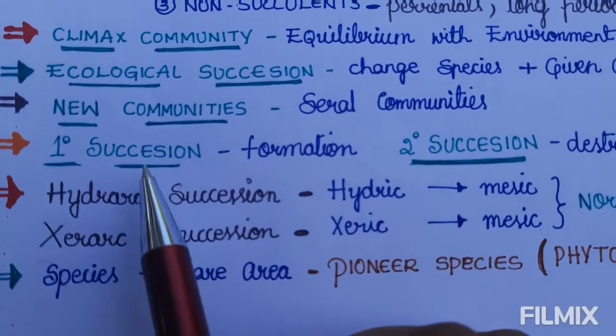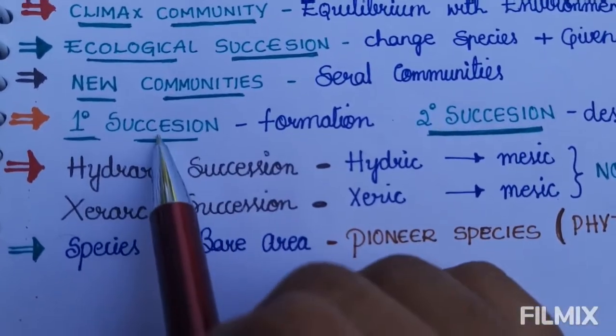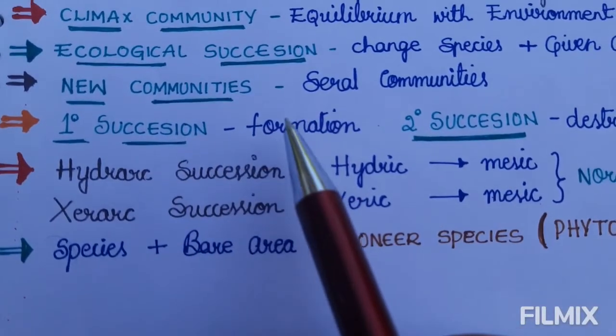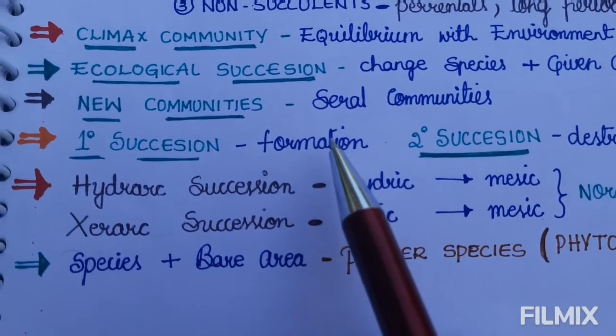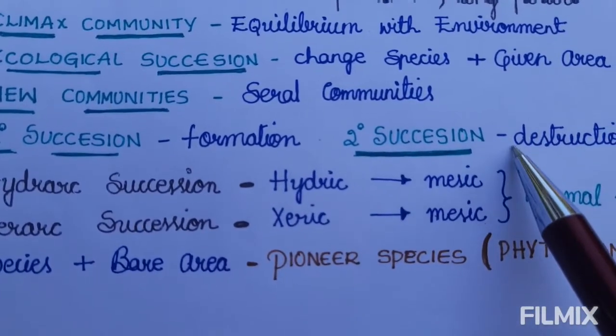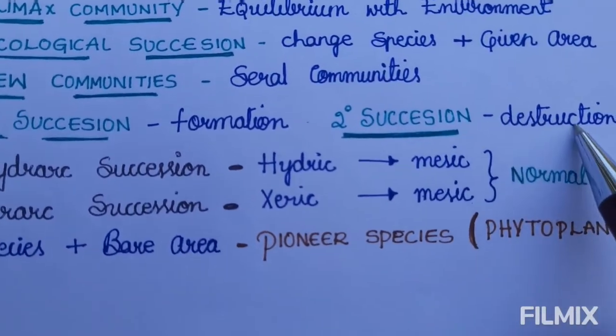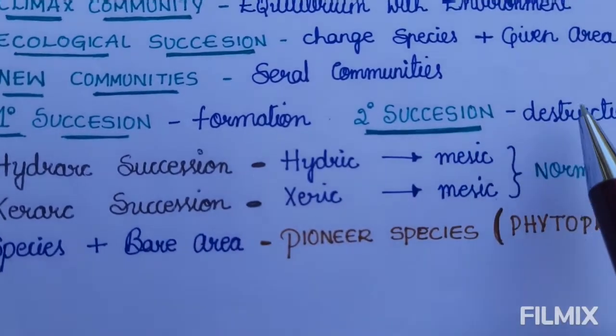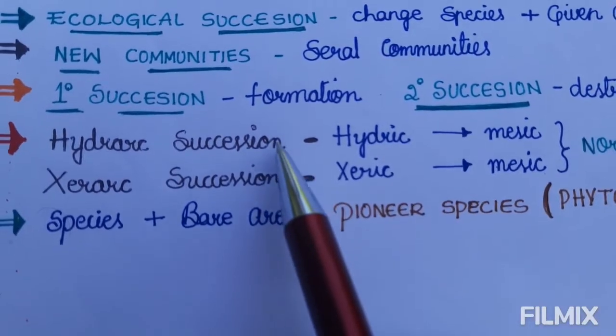Succession is of two types: primary succession and secondary succession. Primary succession is formation. It takes years and years, that means it is a slow process. The secondary succession is a fast process, that is destruction. This is a constructive process and this is a destructive process.